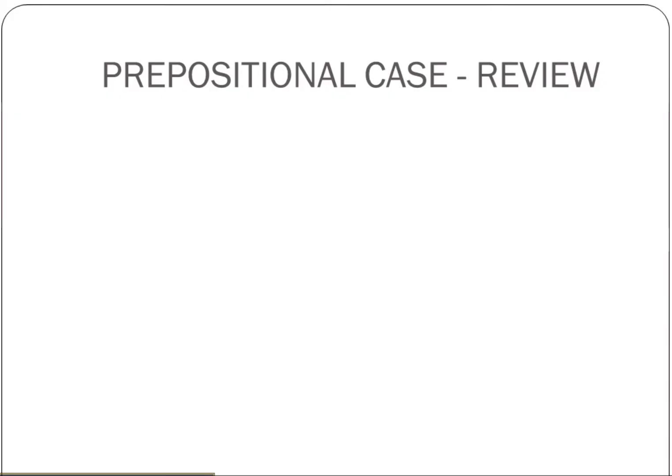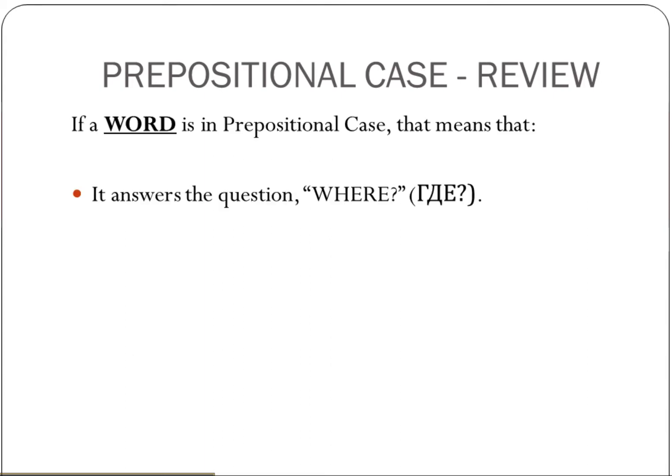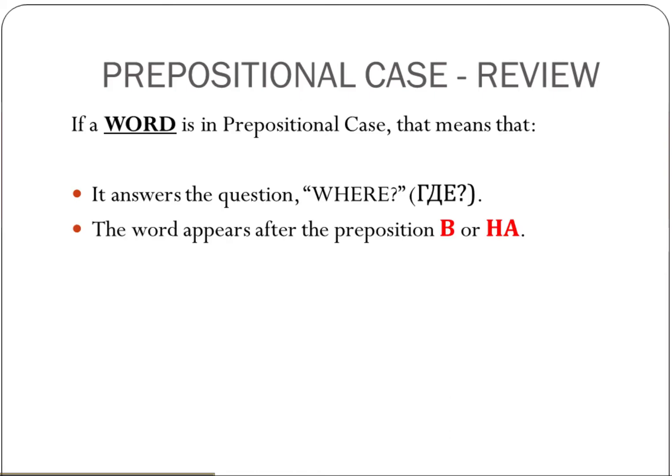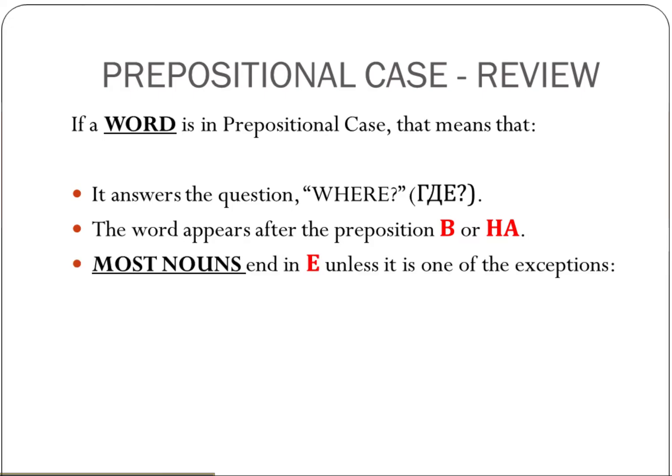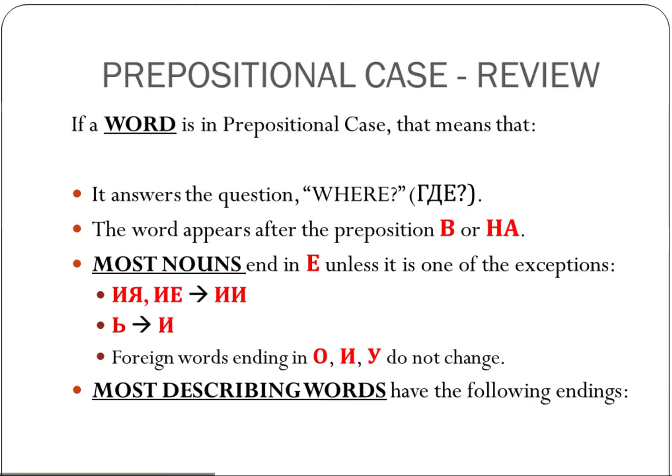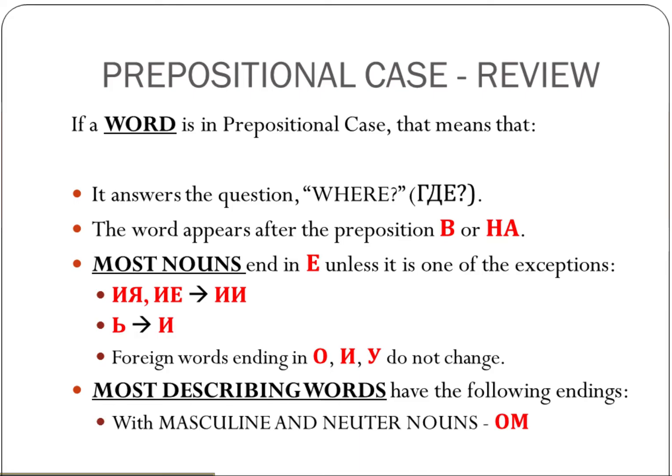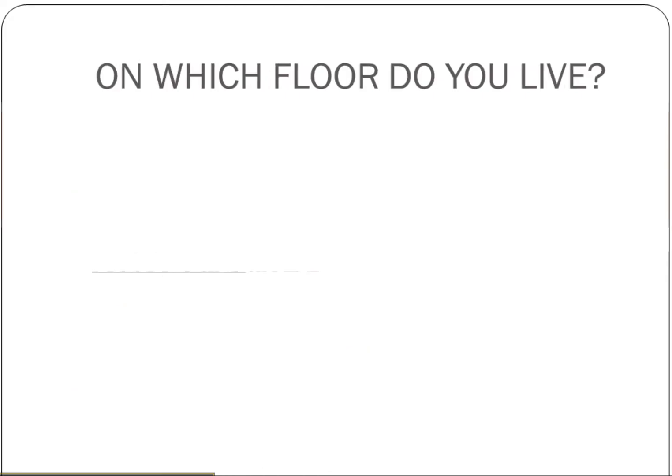So let's review the prepositional case one more time. Words in the prepositional case answer the question где. They come after prepositions в or на. Most nouns have the -е ending, though there are exceptions. And most describing words, adjectives, possessive pronouns, will have the -ом ending for masculine and neuter forms, and -ой for feminine ones.